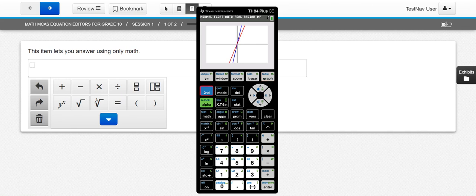I see my two lines. Second, trace. 5, enter, enter, enter. I got x equals 5. So as you can see, you will get the same exact answers no matter which method you use. It's up to you to pick which one you prefer.